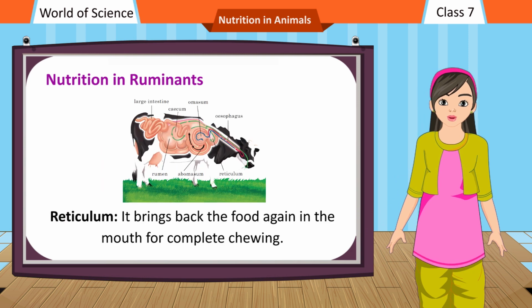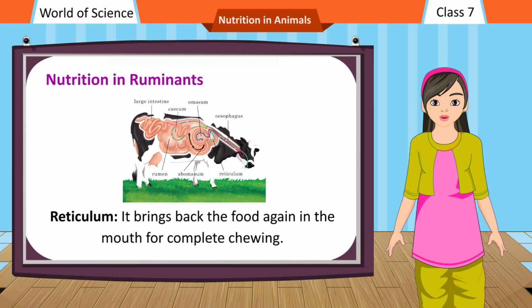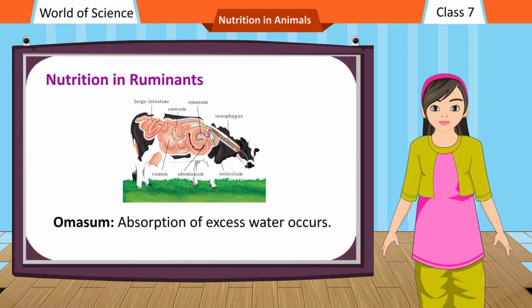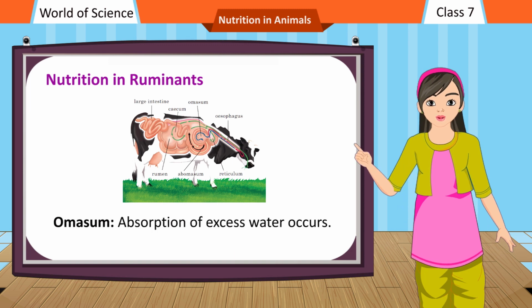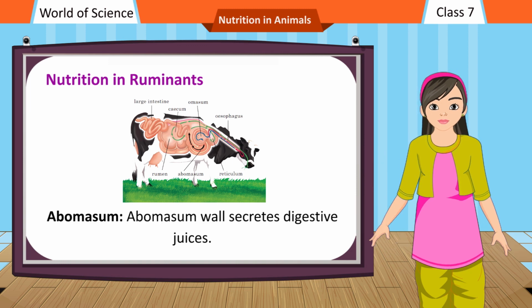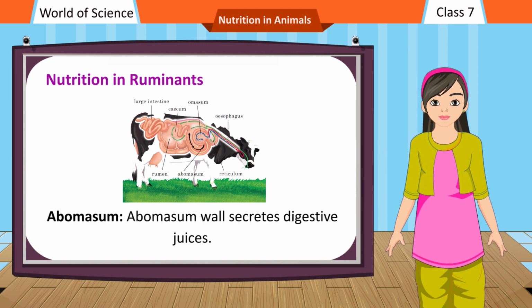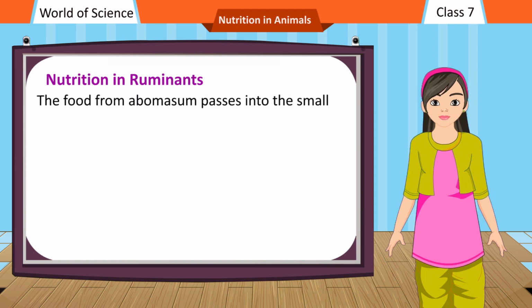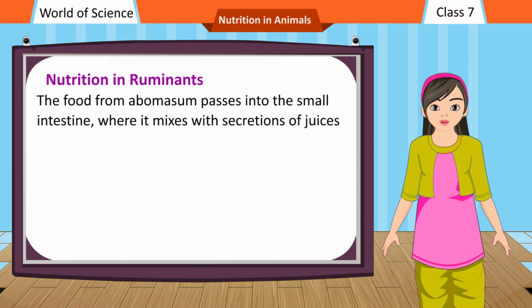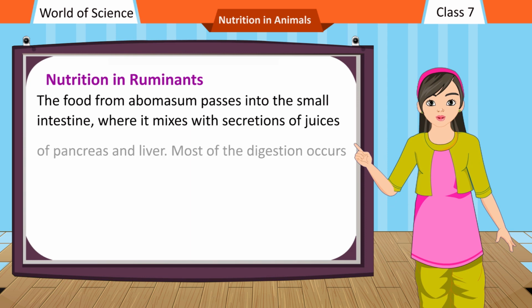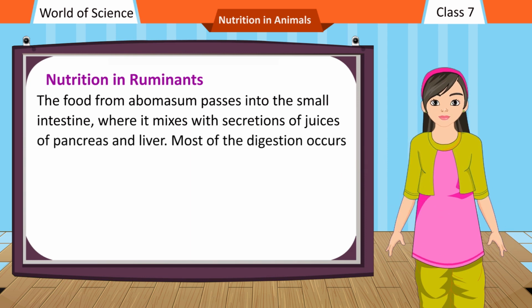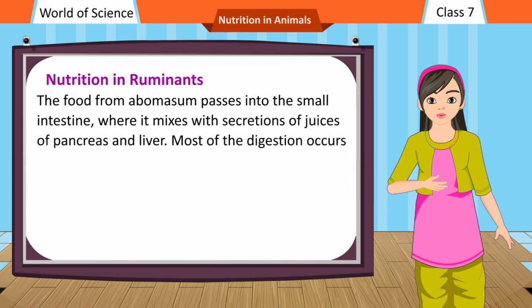Reticulum. It brings back the food again in the mouth for complete chewing. Omasum. Absorption of excess water occurs. Abomasum wall secretes digestive juices. The food from abomasum passes into the small intestine, where it mixes with secretions of juices of pancreas and liver. Most of the digestion occurs here.